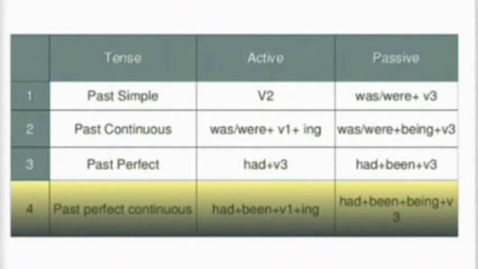Same thing. If it is simple past, we are going to use was, were. If it is continuous, was, were, then you have to use being. If it is past perfect, then you have to use had been. Past perfect continuous: actually there is hardly any presence of continuous tense in active passive voice, very less. Yet you should know the theoretical option.